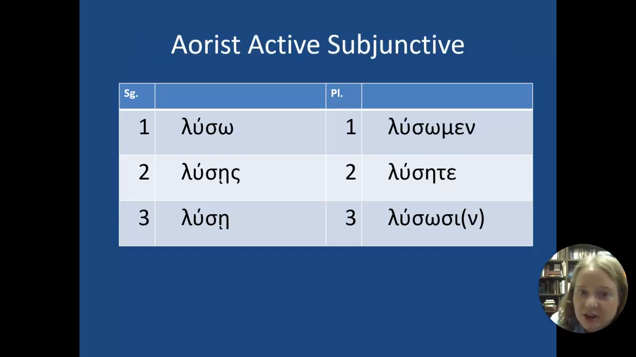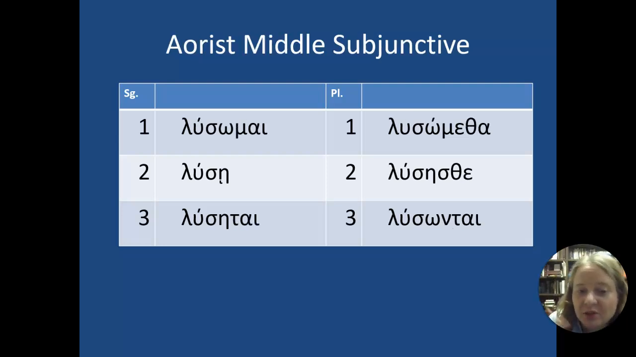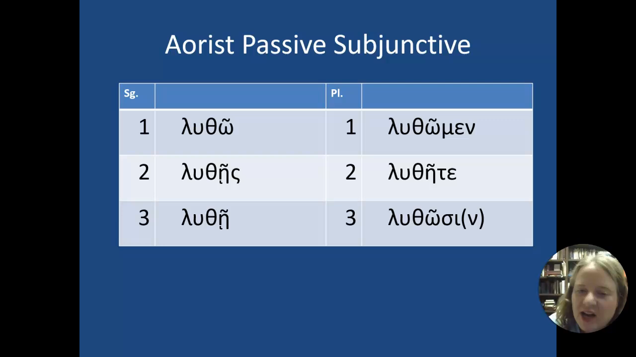There are aorist forms. So there's a past tense of the subjunctive. It doesn't have an epsilon augment, so this one is tricky because it looks like the future. But it's got long vowels, so after the sigma part, it's kind of recognizable. So lusō, lusēs, lusē, lusōmen, lusēte, lusōsin. And then the middle, lusōmai, lusē, lusētai, lusōmetha, lusēsthe, lusōntai. In a second, I'll tell you how you're going to be able to recognize the difference of those.